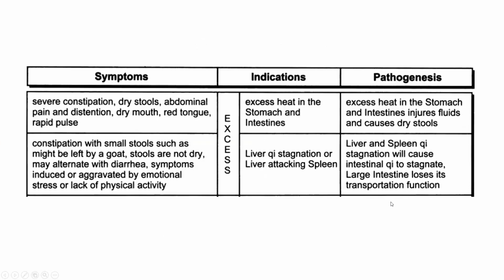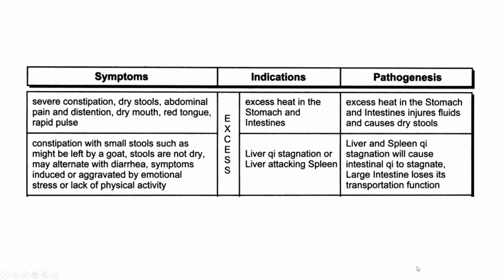For the symptoms, we have severe constipation, dry stools, abdominal pain, distension, dry mouth, red tongue, rapid pulse, which is a form of excess, indicating excess heat in the stomach and intestine, with a pathogenesis of excess heat in the stomach and intestine, which consumes fluid and causes dry stool.